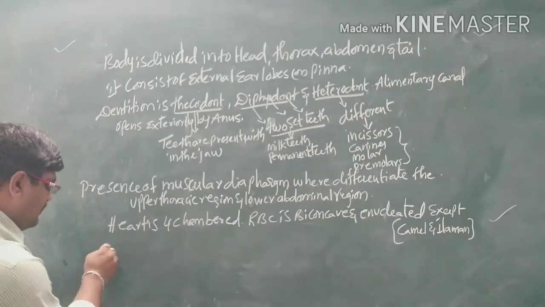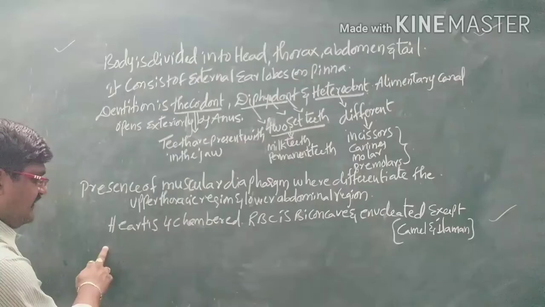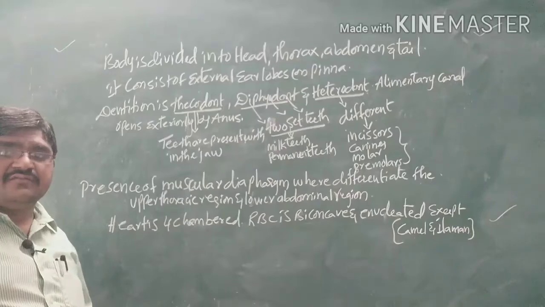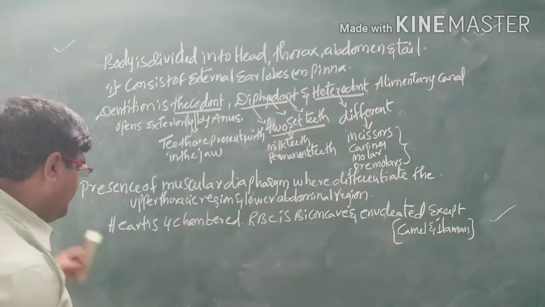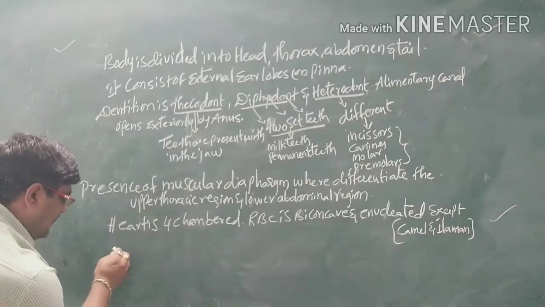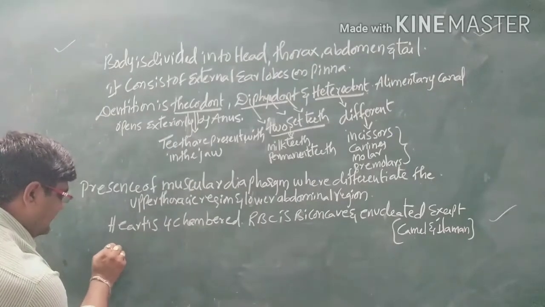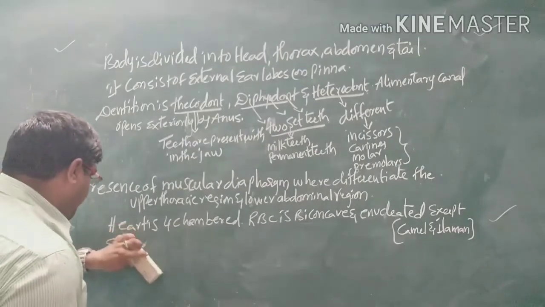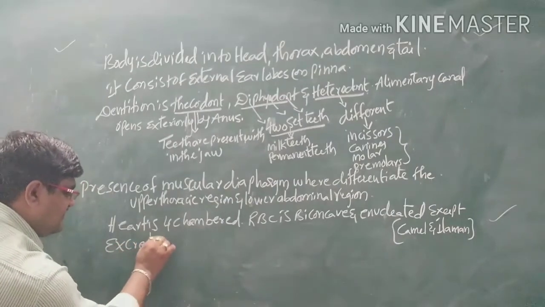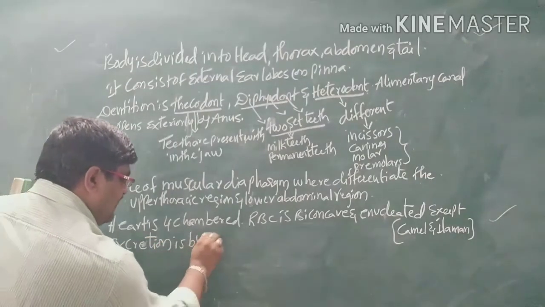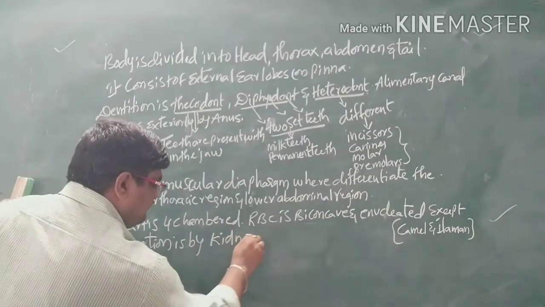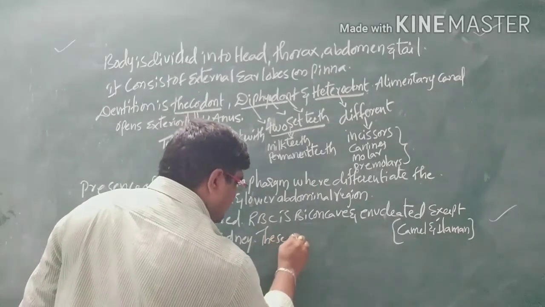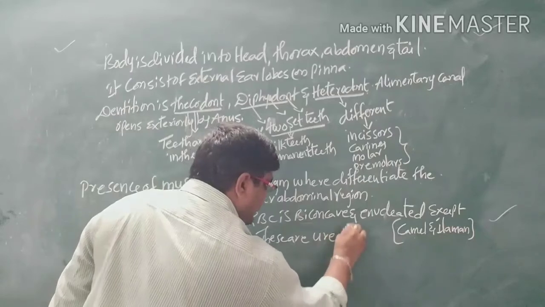Here there are 12 pairs of cranial nerves and 10 pairs of spinal nerves present. And also it consists of kidneys. Excretion is by the kidneys, and these are ureotelic organisms.